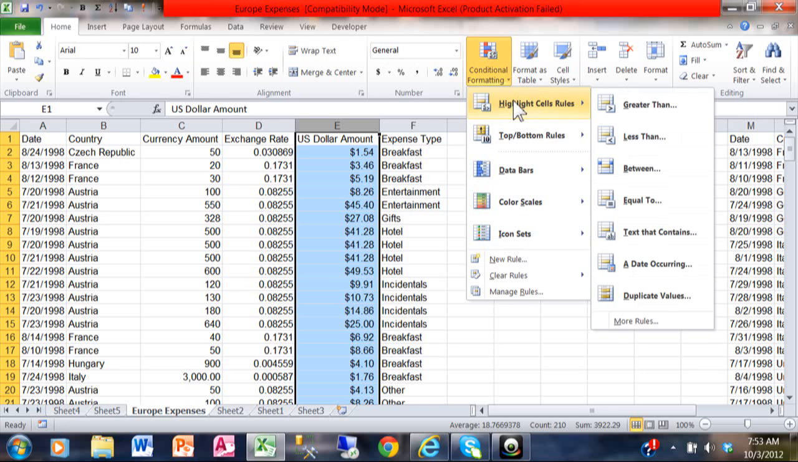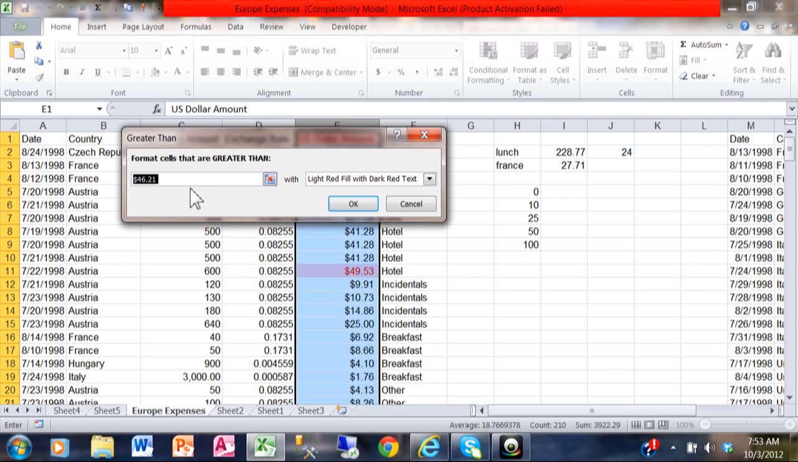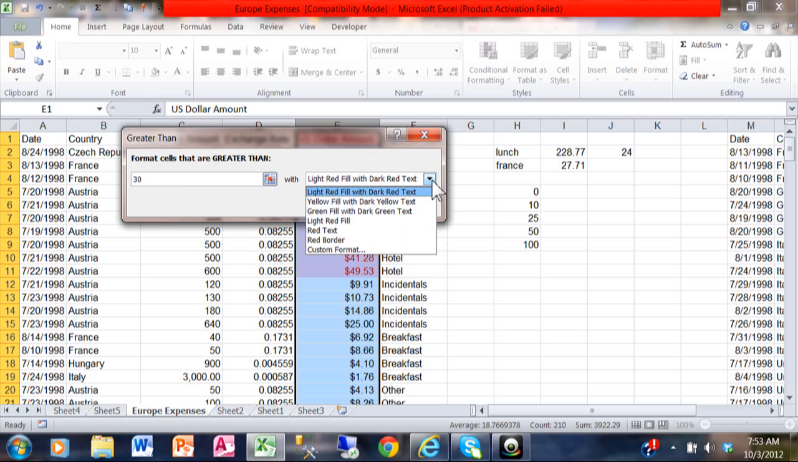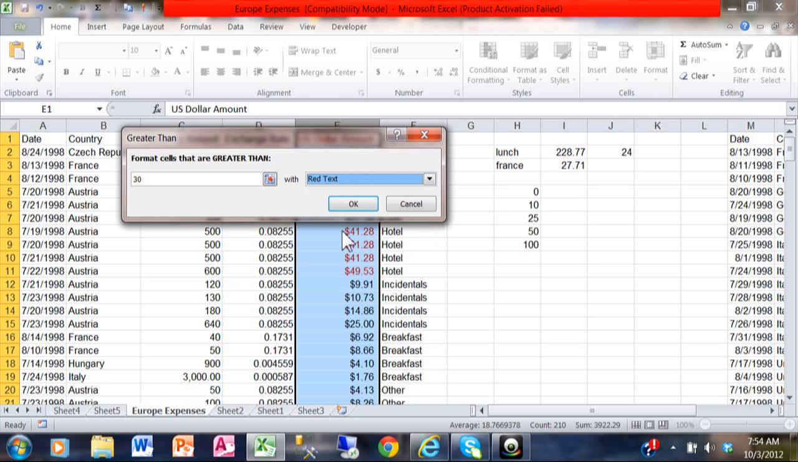So I want to say highlight cells, and we'll say greater than, less than, between, whatever the range would be. In this case, I'll say greater than. Now you type in your value over here, or perhaps you would point to a cell if a cell contains that value. Now, what they did in the 2010 version is they've given you some of these built-in formats that you can use. If you want to make up your own format, you can use custom format. But even here, I'll pick on red text. So anything that's over 30 in column E will be in red text when I click on OK.